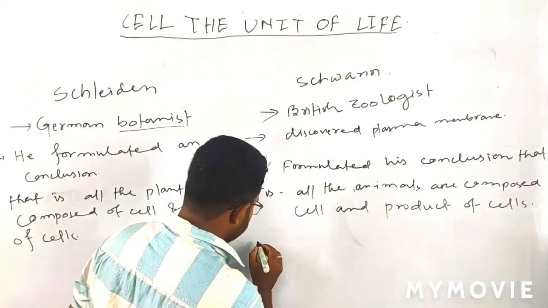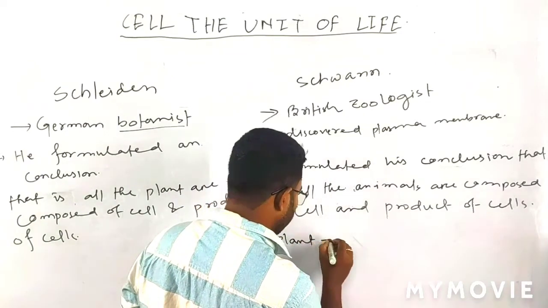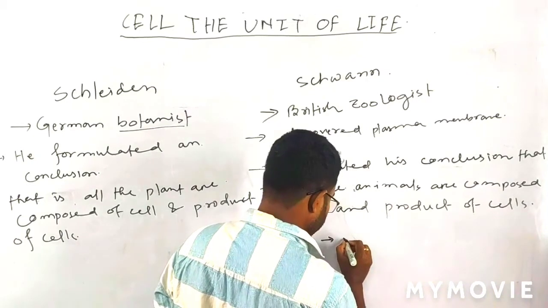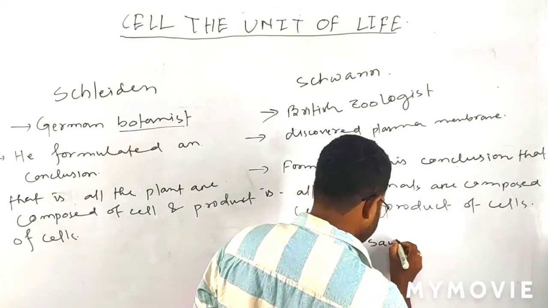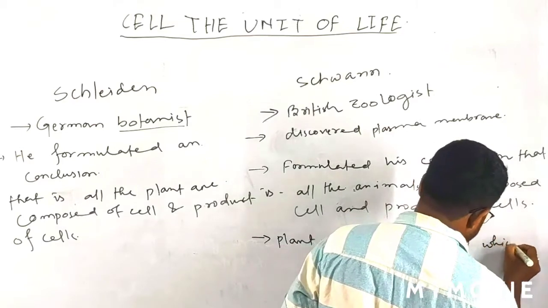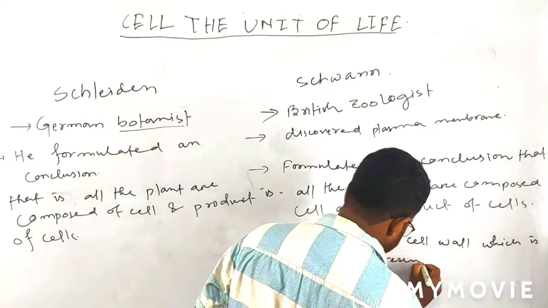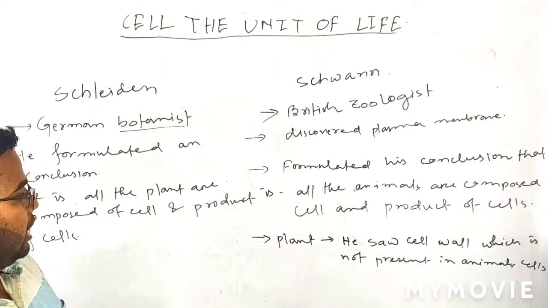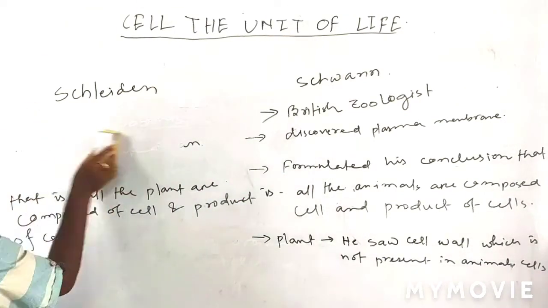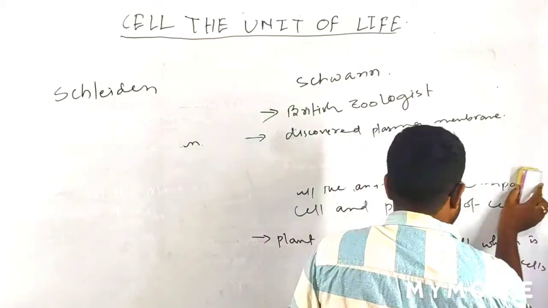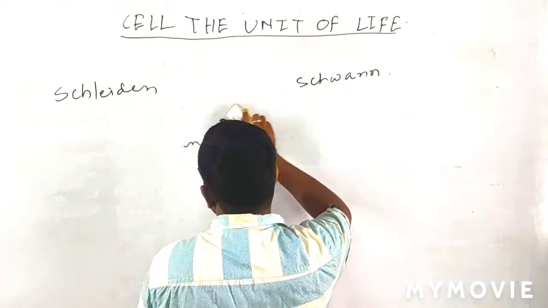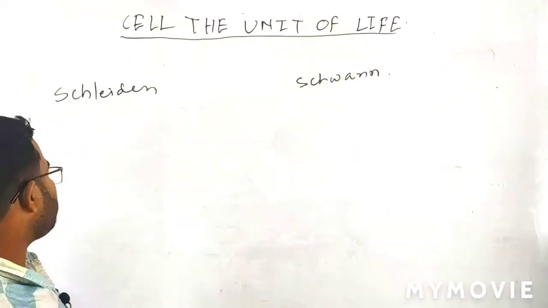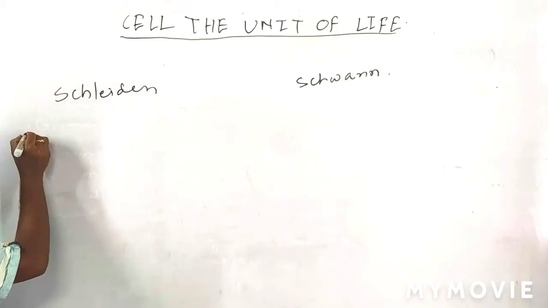After this, Schwann did an experiment on plants and saw the cell wall, which is not present in animal cells. Finally, the conclusions of Schleiden and Schwann together gave a formulated theory, which is called cell theory.